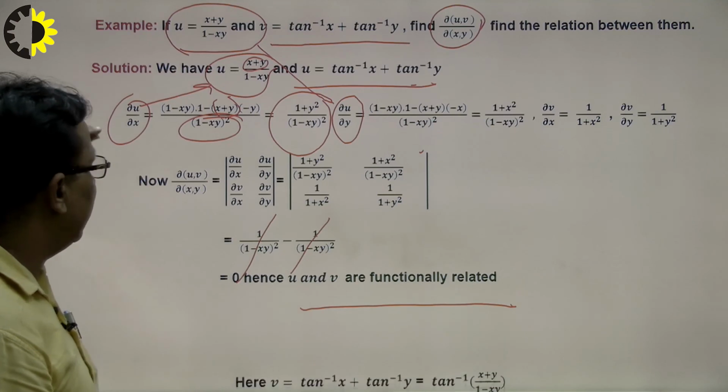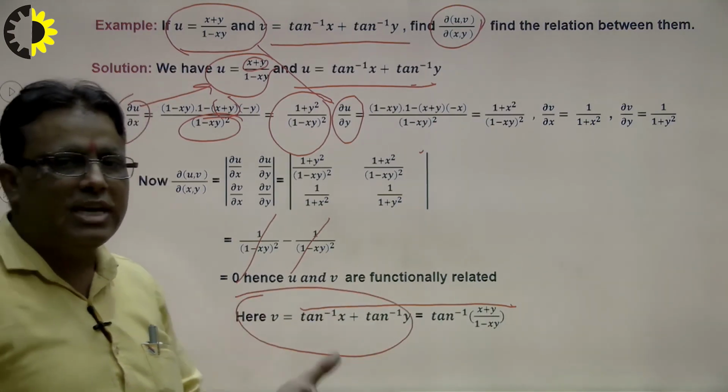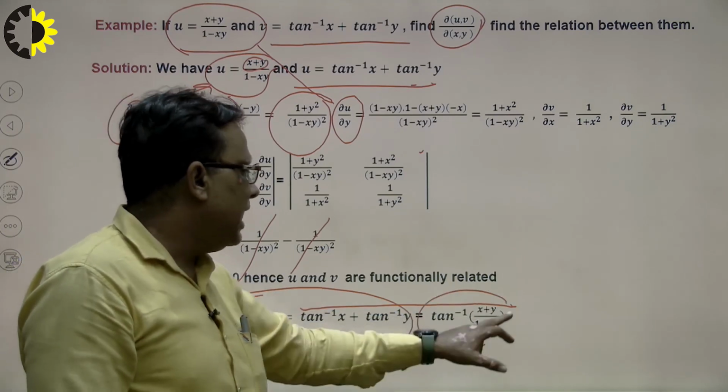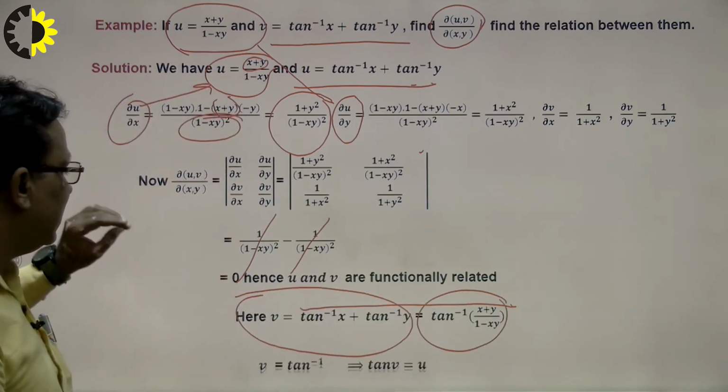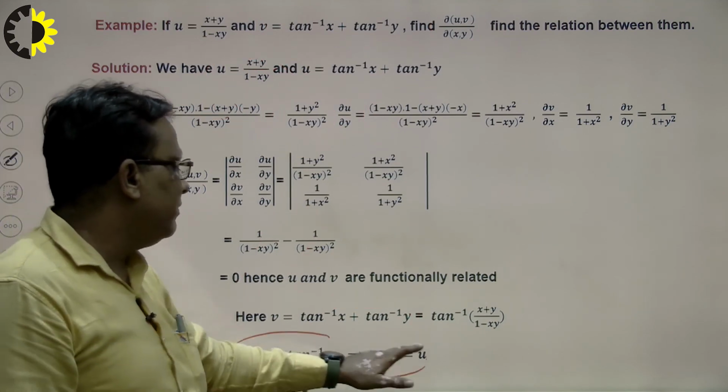What is the relationship here? The relationship: v is equal to tan inverse x plus tan inverse y, and we know the formula of tan inverse x plus tan inverse y is equal to this, and this is equal to u. So what is the relationship here? The relationship will be that v is equal to tan inverse u.